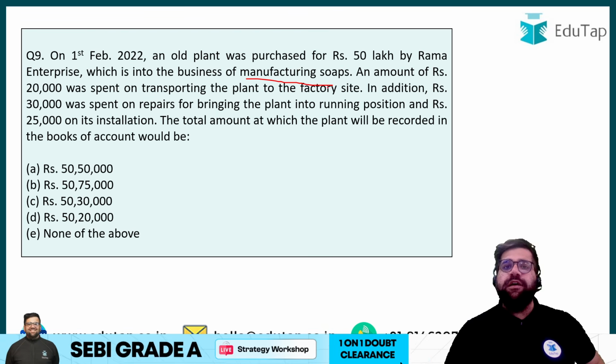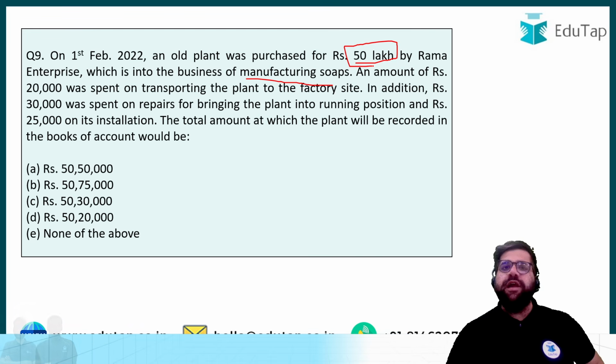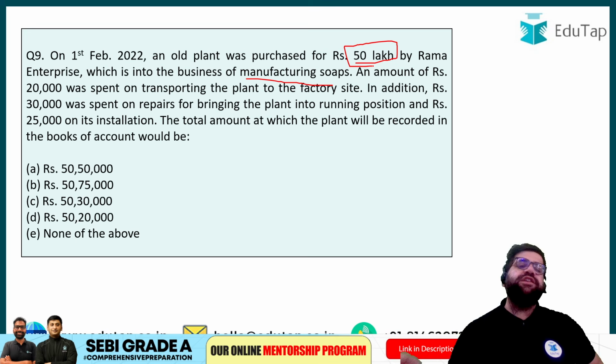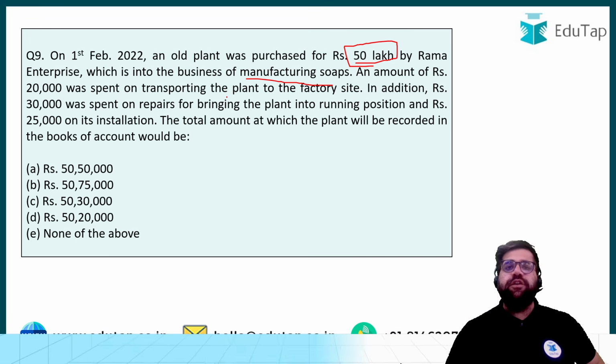So if you see, the total machinery cost is 50 lakhs, so you will make an entry with 50 lakhs, like machine account debit to cash? No, you will make an entry with all the cost which is associated to that particular machine. This is what the cost concept says.